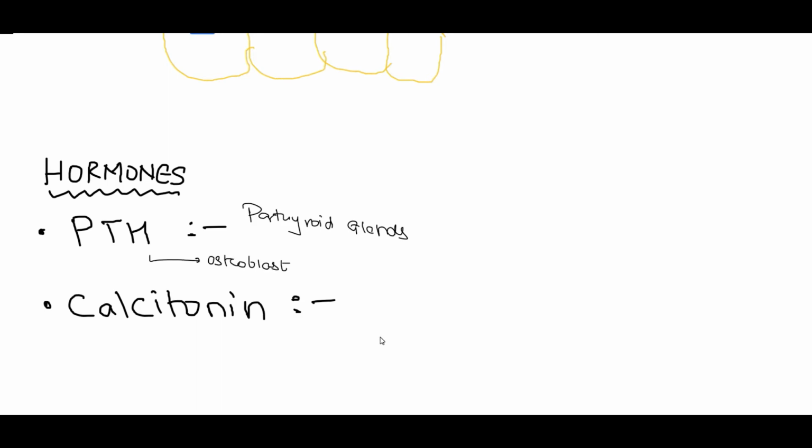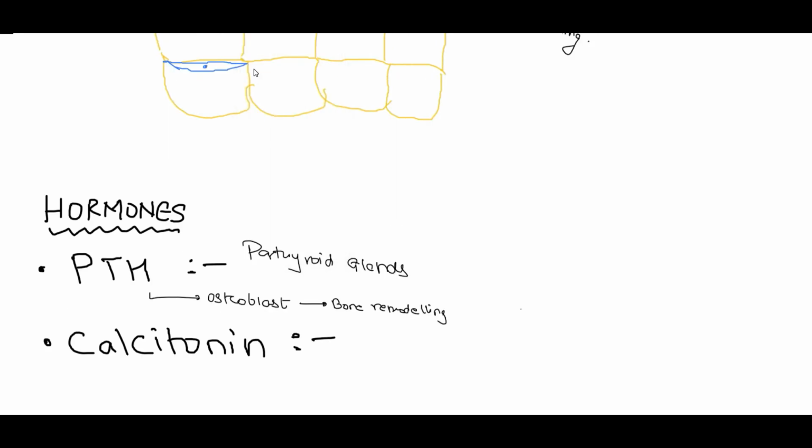So when the parathormone levels are high, the osteoblast cells would initiate the process of bone remodeling, and when the bony tissue gets degraded, the minerals present in the degraded bony tissue get transferred into the blood vessels and move as calcium and phosphate.